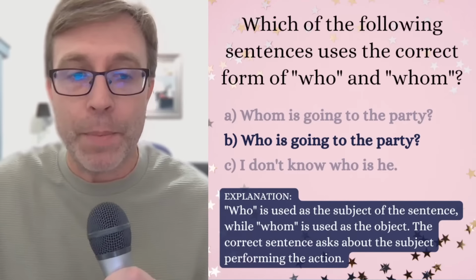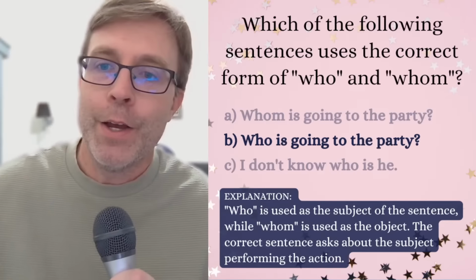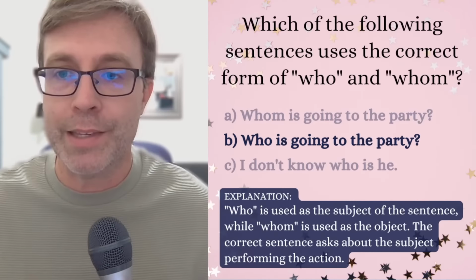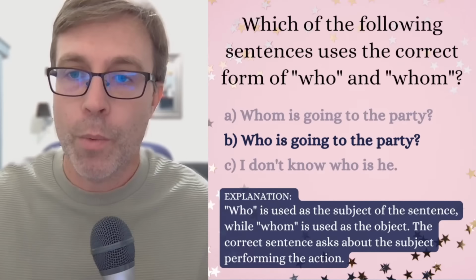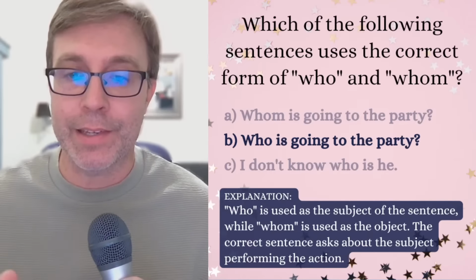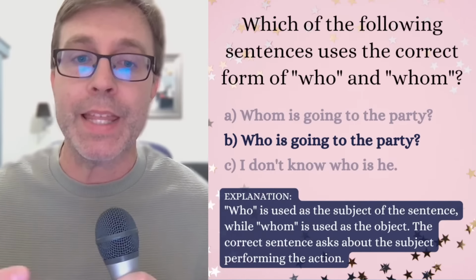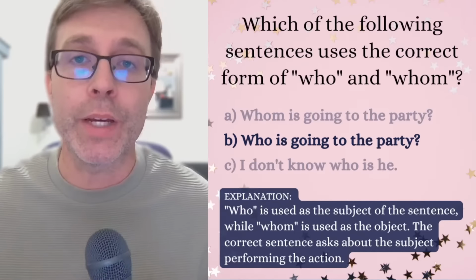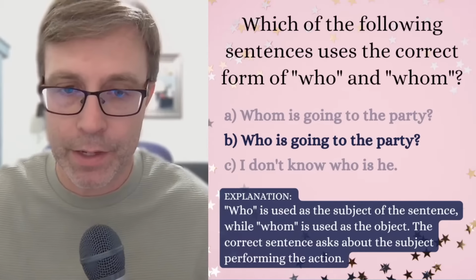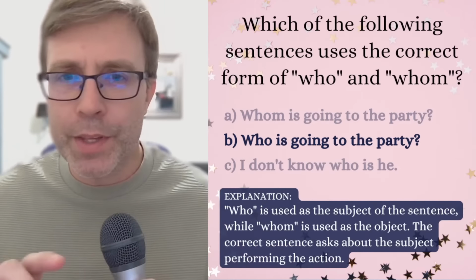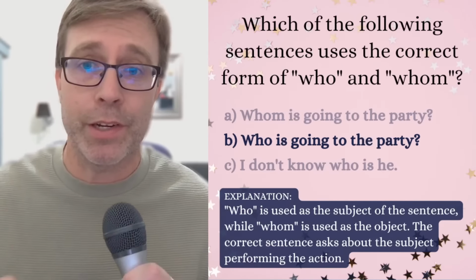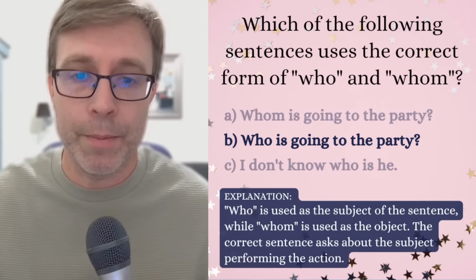So the answer is B, and I think many of you rock that one. Who is going to the party? So who is used as the subject of the sentence, while whom is used as the object. So the correct sentence asks about the subject performing the action. Who is going to the party? In this case, who is the subject of the sentence? I think that is, even though these can be a little tricky, I feel like that is just a pretty simple explanation. Who, subject, whom, object.